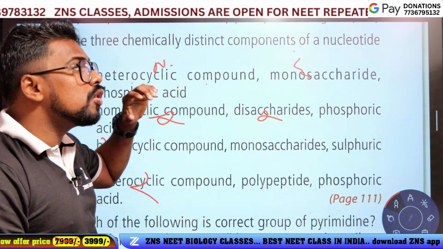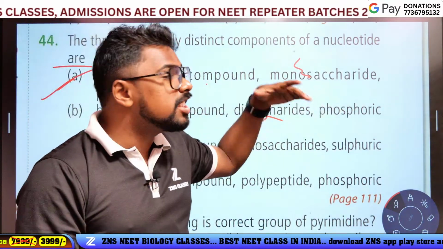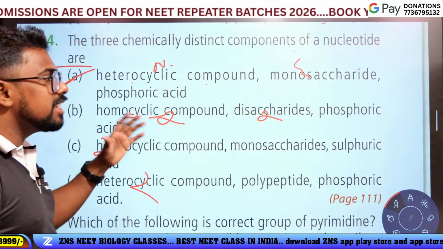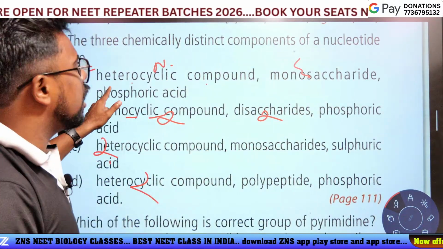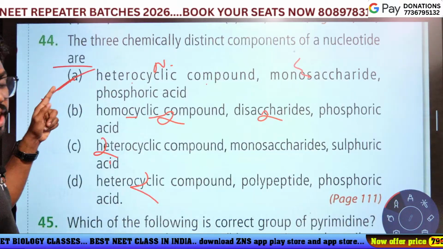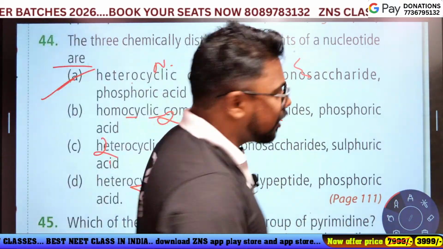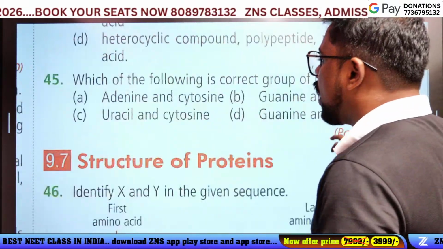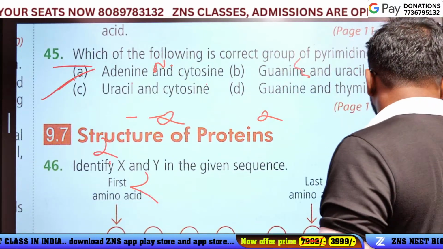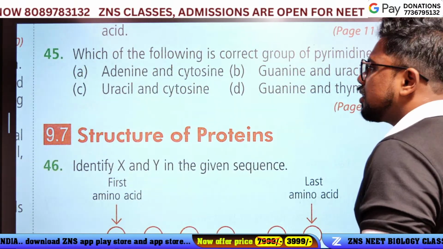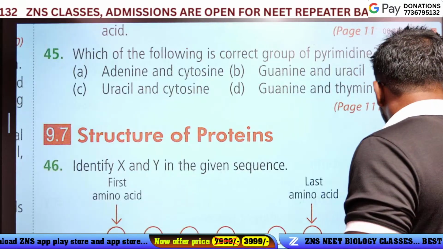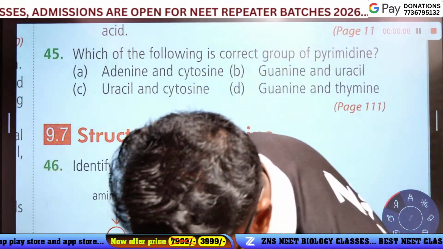The heterocyclic compound is called a nitrogen base. Monosaccharide is sugar, and phosphoric acid is the phosphate, because it is part of the nucleotide. Option A is the answer. So simple. Okay, next question 45. Only 5 questions remain. Okay, ready?